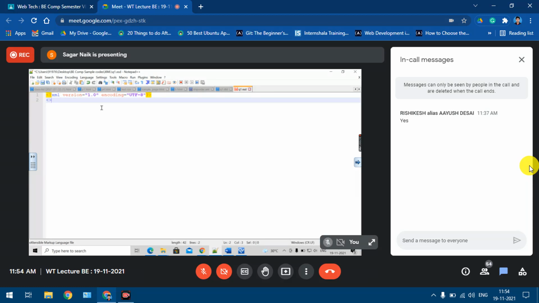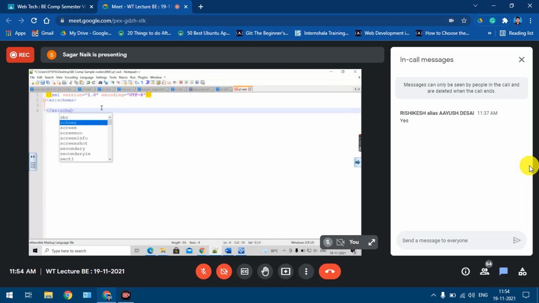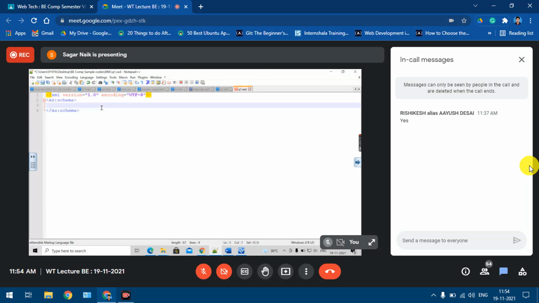First is always the XML prolog. Then what we have, the root element of any schema file is what? Schema element, right? This is the root element of any schema file. So this is the structure of our XML schema file, prolog and then the schema element. Whatever other definitions you put, go inside this schema element.